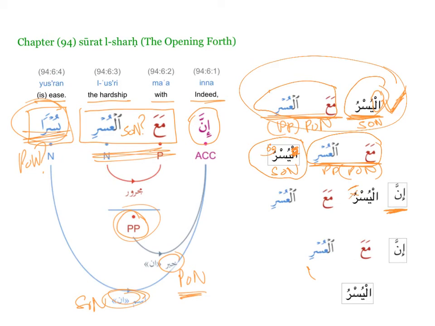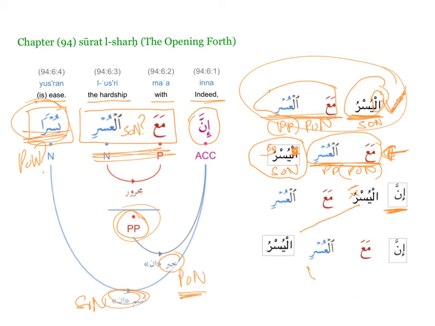The translation would be indeed ease would come with hardship. But the same thing happens as before: in a flipped structure, this al yusr can go to the end.